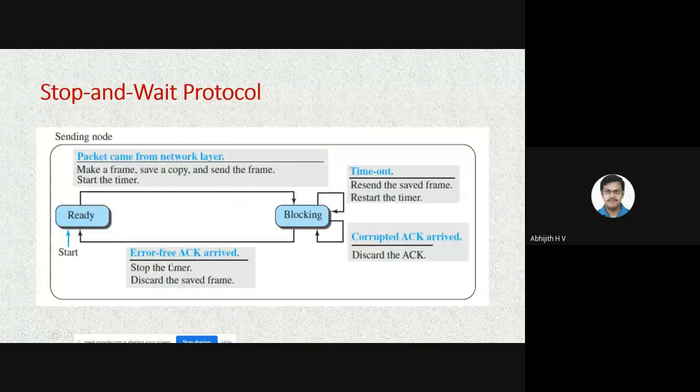If the sender receives the acknowledgement without any problem, the sender will stop the timer, discard the saved frame in the buffer, empty the buffer, and go back to the ready state. Now it will wait for data from the network layer.